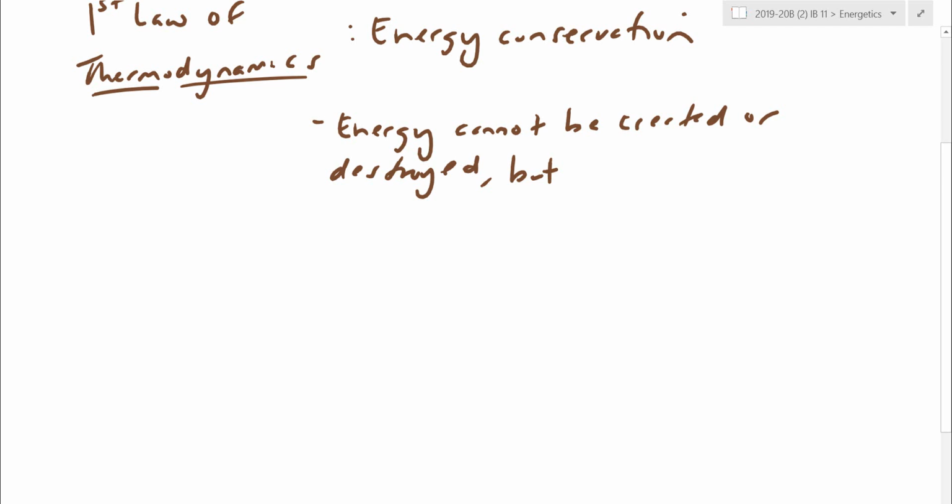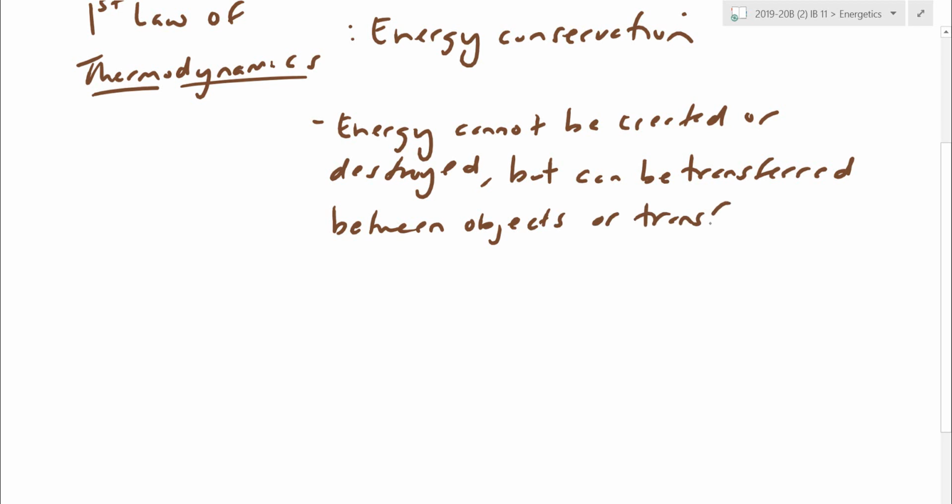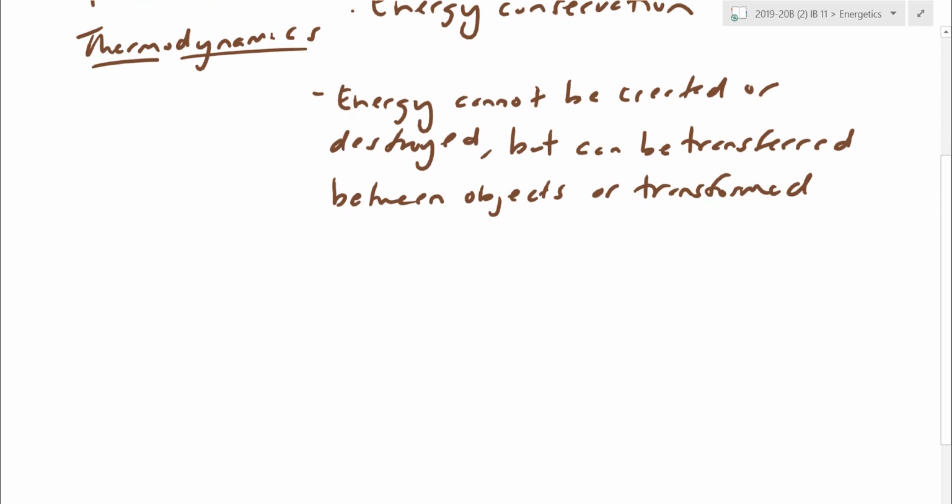So it can change from moving energy, like kinetic energy. That energy can be stored up as potential energy. Stored energy can take the form of chemical energy. It could be mechanical energy. It could be gravitational energy. So not only can energy pass from object to object, it can also be transformed between different types. So it can be transferred between objects, passed from place to place, or even transformed. That's not true for other things, but in this case here, transformed, and you get the idea, it's between kinetic to potential and many different types.